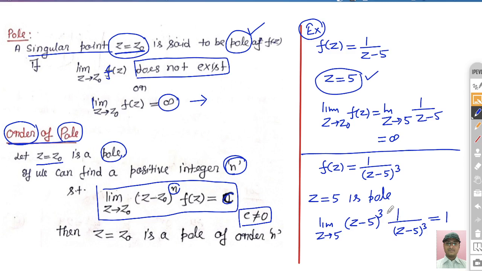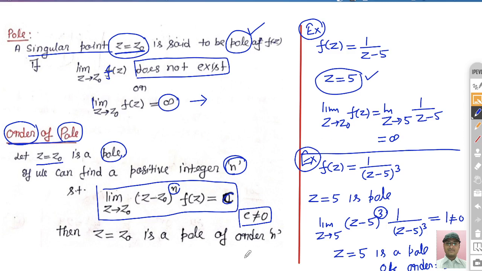So we can say that this n is non-zero, and on this basis we can say that this z is equal to 5 is a pole of order 3, right? So this is the simple definition of what is a pole and what is the order of the pole. I think by these two examples it is clear what is the meaning of pole and what is the meaning of order of the pole, right?